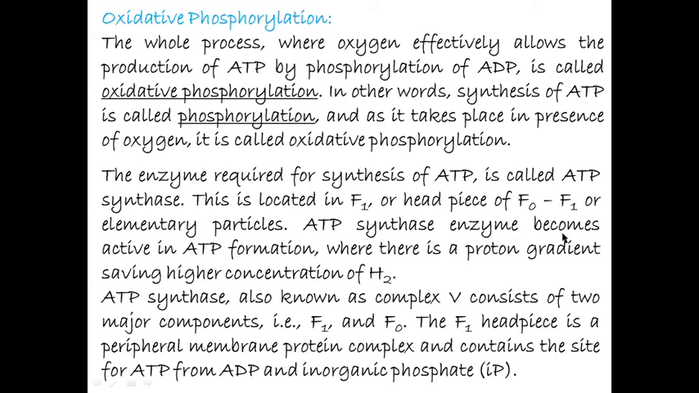ATP synthetase enzyme becomes active in ATP formation when there is a proton gradient, showing a higher concentration of H+. ATP synthetase, also known as complex fifth, consists of two major components, that means F1 and F0. The F1 headpiece is a peripheral membrane protein complex and contains the site for making ATP from ADP and inorganic phosphate.